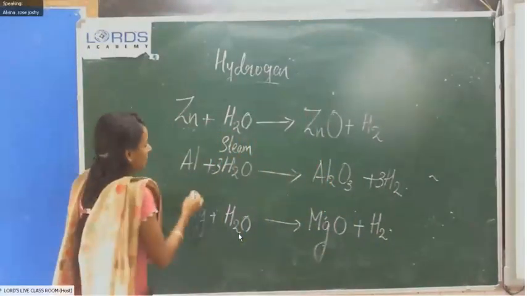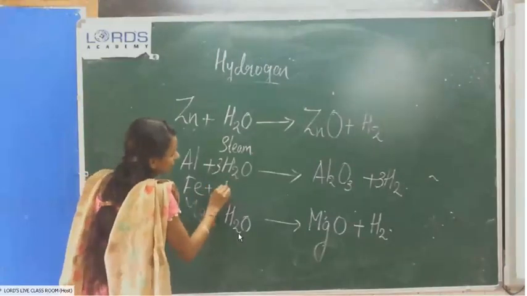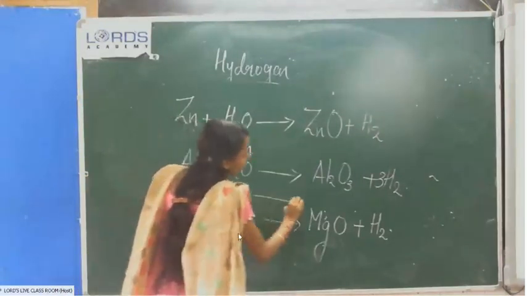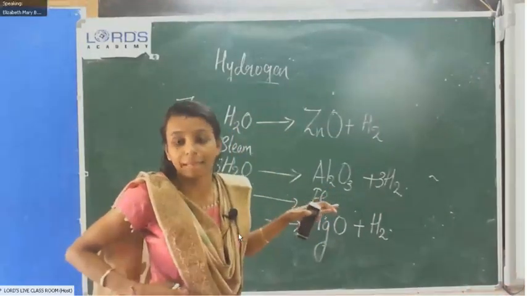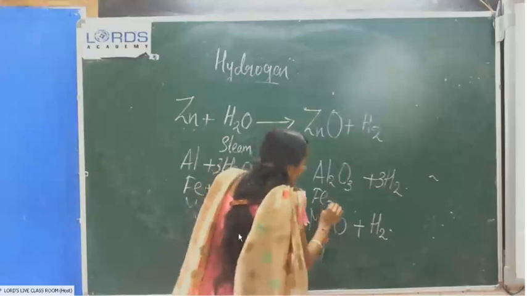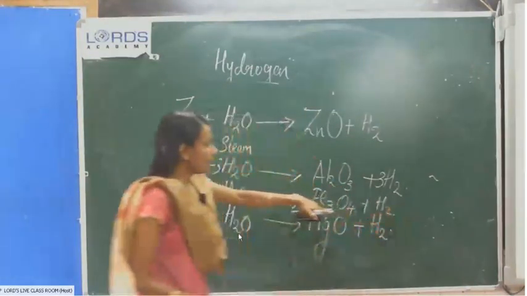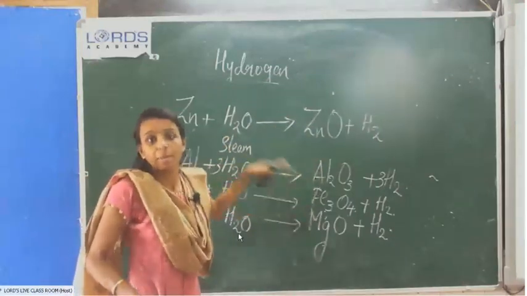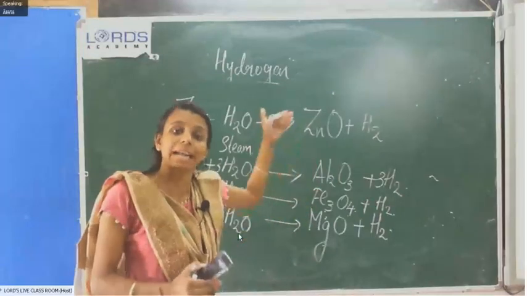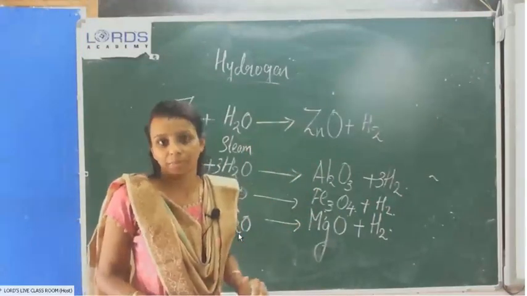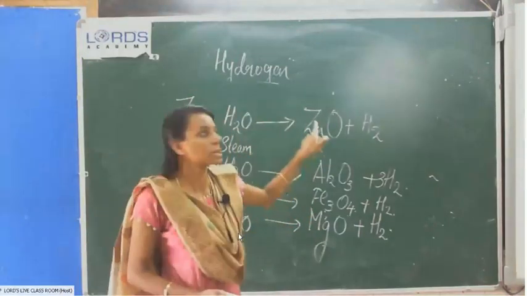Then another one, iron. Iron reacts with water to form Fe3O4 and hydrogen. Here also we can see all are oxides. Metals react with steam to produce metallic oxides and hydrogen.